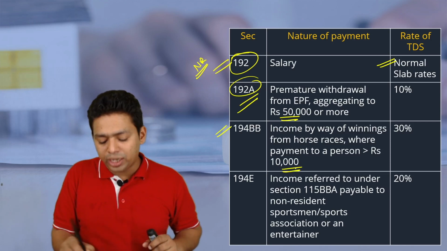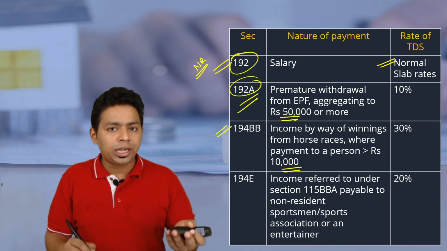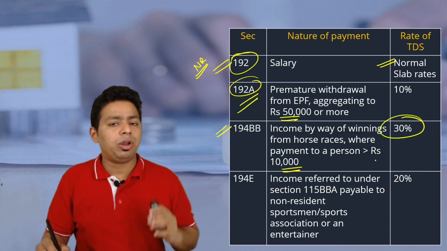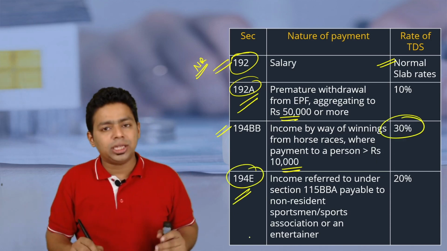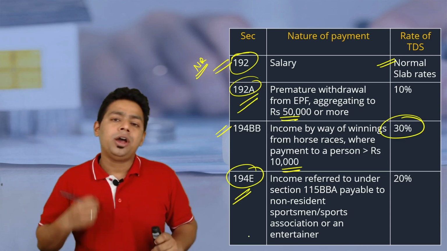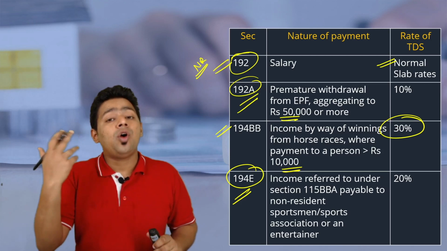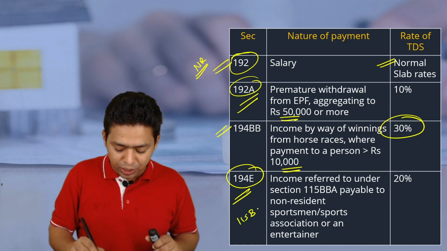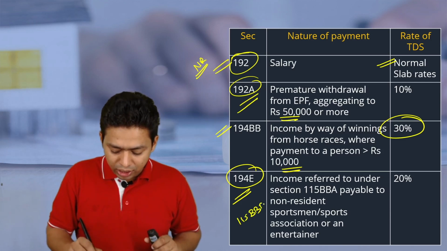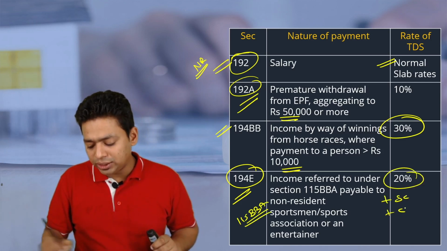194BB, whenever a non-resident earns a winning from horse racing more than 10,000 rupees, a TDS will be deducted at the rate of 30%. 194E, we have already discussed. E stands for entertainment, foreign sport person, foreign sport association or entertainer who has earned income under section 115BBA will be taxable at the rate of 20% plus applicable surcharge and cess.